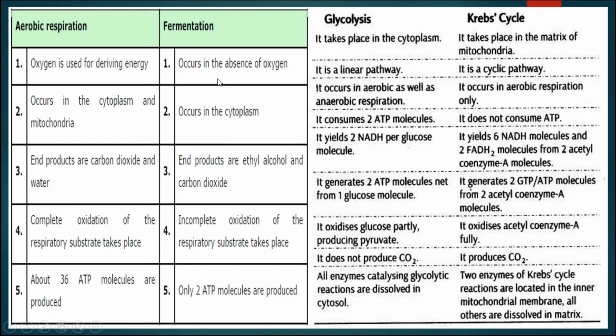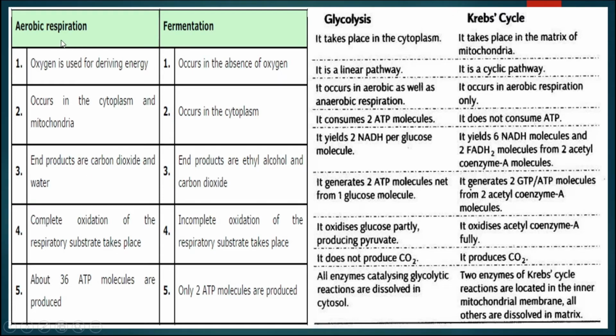Whereas in fermentation the end products are ethyl alcohol and carbon dioxide, and the total reaction occurs in cytoplasm only, no mitochondria is involved. Because fermentation occurs in absence of oxygen, it is also known as anaerobic respiration.